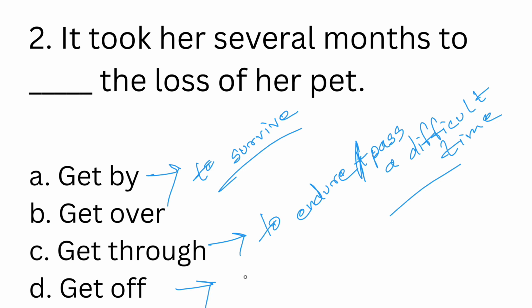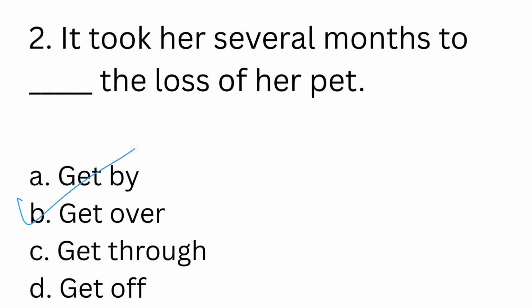Now let us understand get off. Get off means to alight. So you get off at your destination, at a particular bus stand or a particular station. Obviously that doesn't apply to this context. Now let me tell you what the correct answer is. The correct answer is get over, which means to recover.